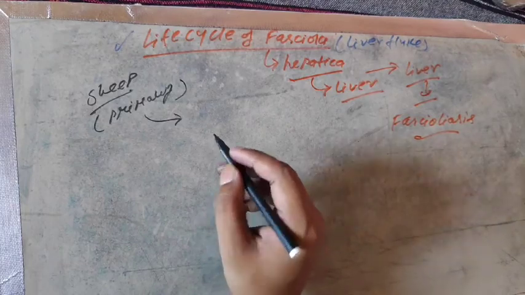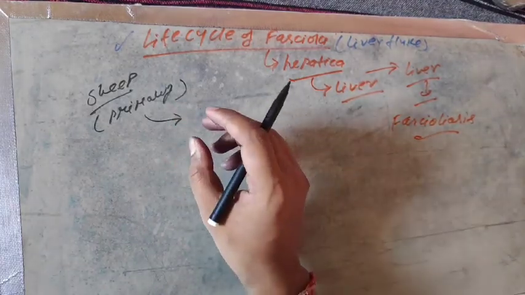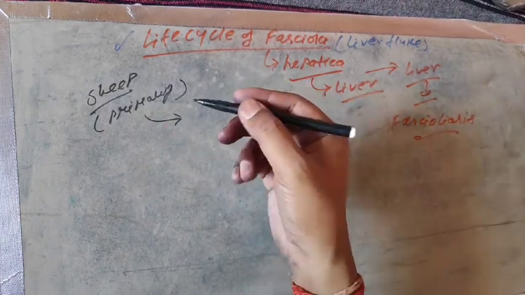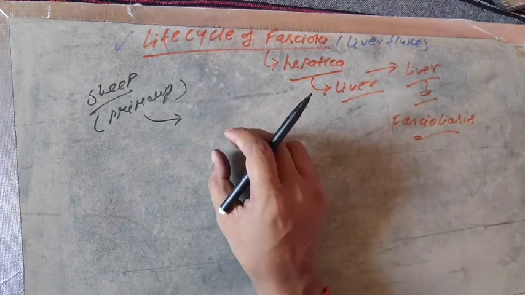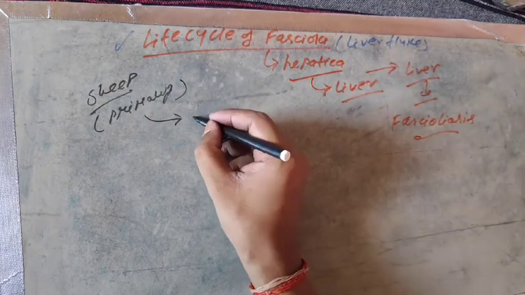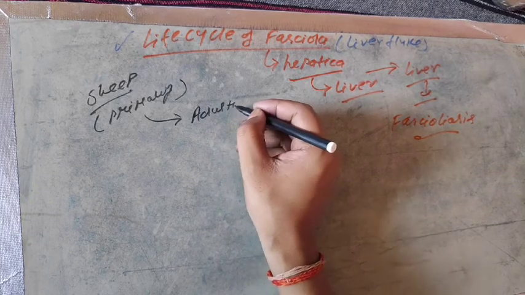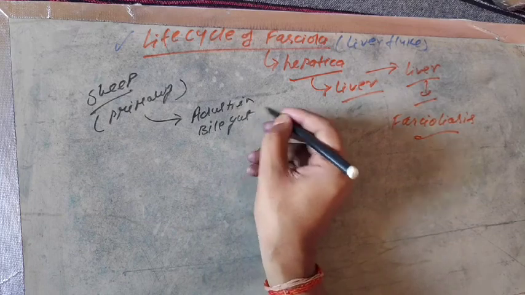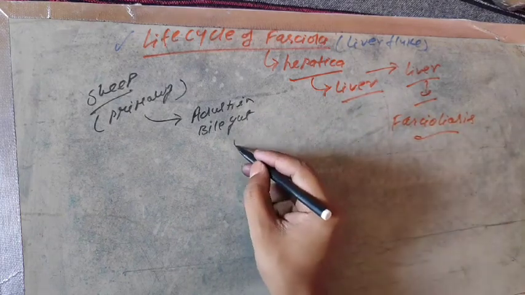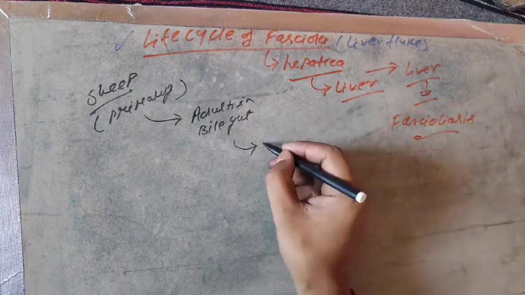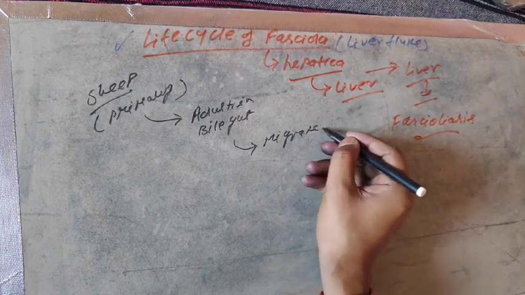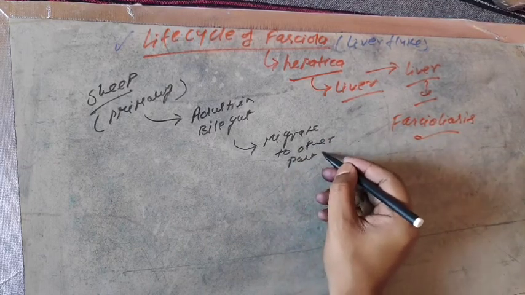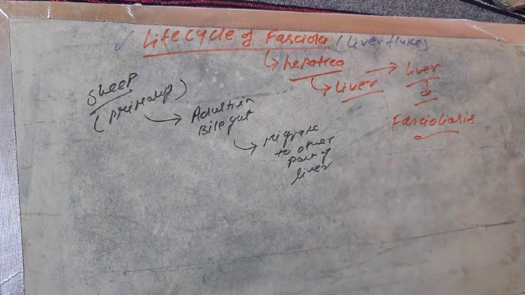Inside the liver of the sheep, Fasciola completes the early stage of its life cycle. Inside the bile duct of the sheep, the Fasciola becomes adult, and then it will migrate to another part of the liver. Listen carefully.